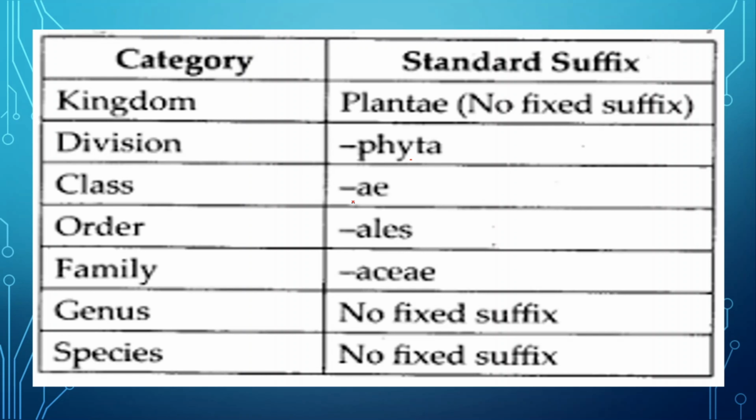Similarly, for class we add -ae, for order -ales is added as the suffix, and for family -aceae. In genus and species no particular fixed suffix is there. So these are some rules we follow while writing the different categories during classification or taxonomical study.